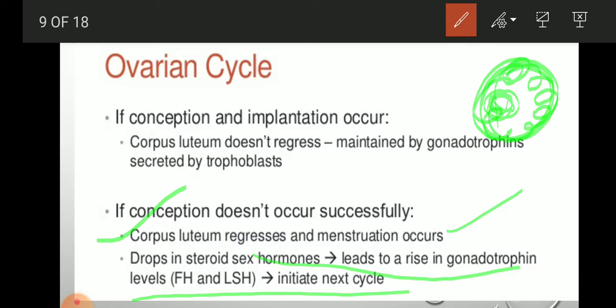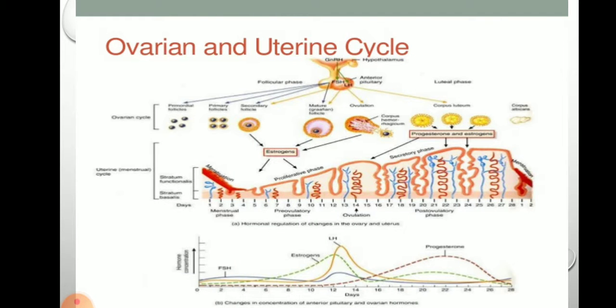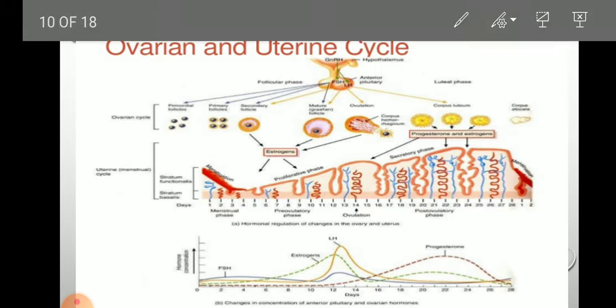When FSH and LH are increased, there will be follicle maturation, and the next cycle will be started. If progesterone and estrogen are increased, there will be implantation. Definitely there is implantation, then they are going to be increased. So let's talk about the ovarian and uterine cycle. So you can see here,